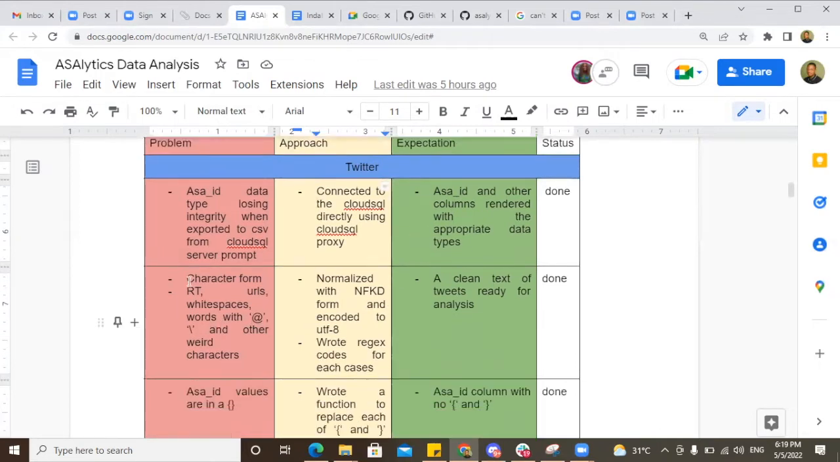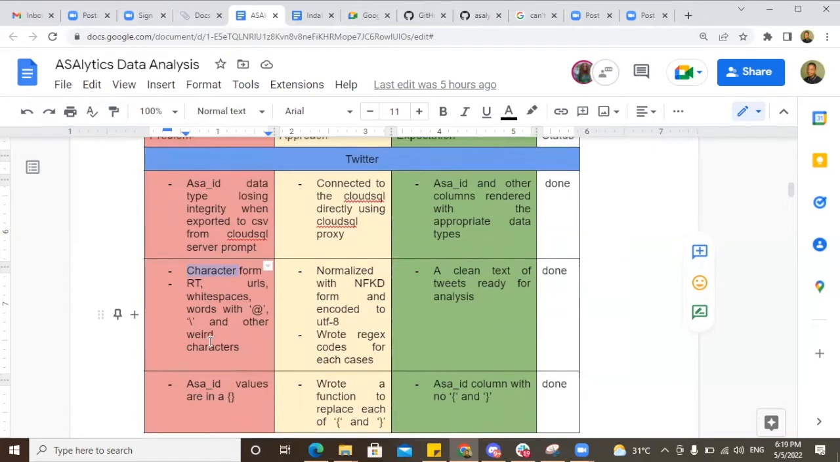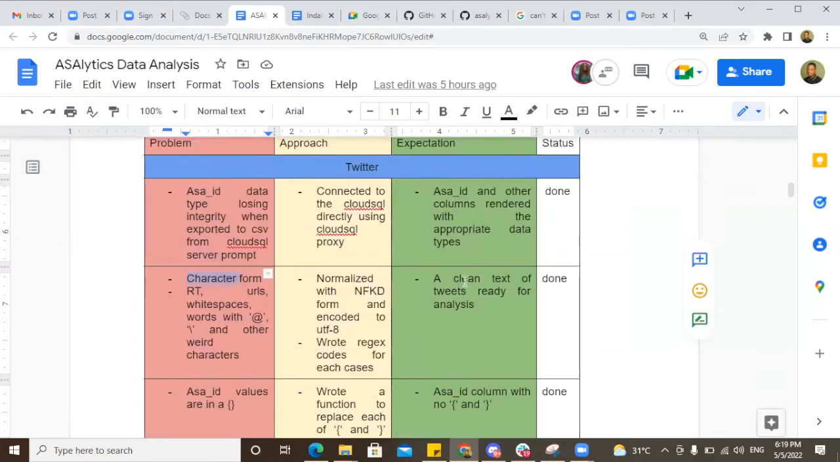Another problem we faced, as expected, is that data coming from tweets are unstructured. They have a lot of unwanted characters. So we wrote some regular expressions with the regex library in Python. At first we normalized the character form, then we removed retweet URLs, white spaces, and any form of tag with ads and all. Regex took care of those cases, and we have clean text that is ready for analysis.